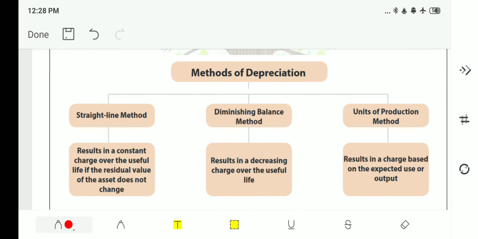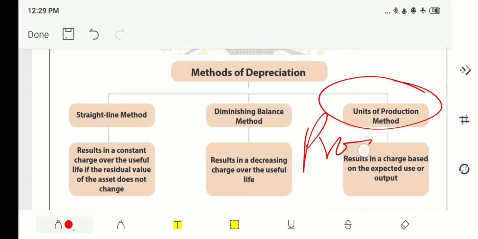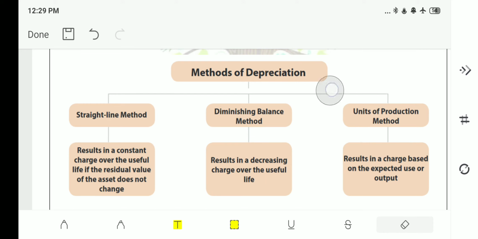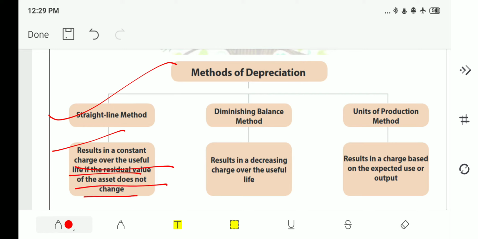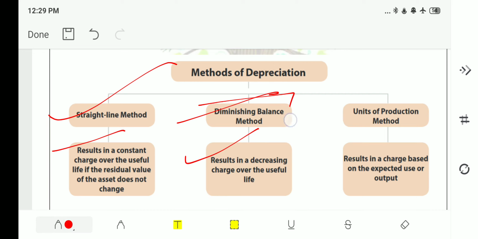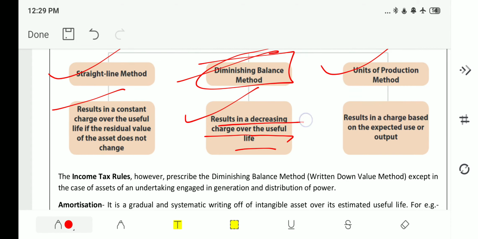And we also discussed the unit of production method. In this, each product or unit is considered in order to depreciate the amount. See, the straight line method results in a constant charge over the useful life if the residual value of the asset does not change. The diminishing balance method or written down value method results in a decreasing charge over the useful life. The units of production method results in a charge based on the expected use or output.